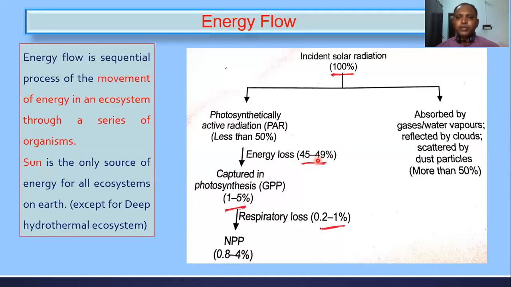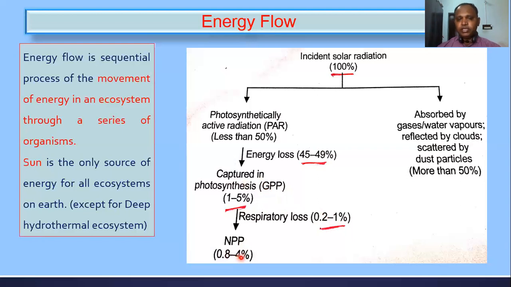But plants are unable to capture all the light they get, so the energy that the plant is able to capture, convert and use to synthesize food is only 1 to 5%. The remaining is not utilized, the waste is 45 to 49%. And out of 1 to 1.5%, it's the producer. So the respiratory loss is 0.21%, and the amount of energy available in the producer for the consumer is only 0.8